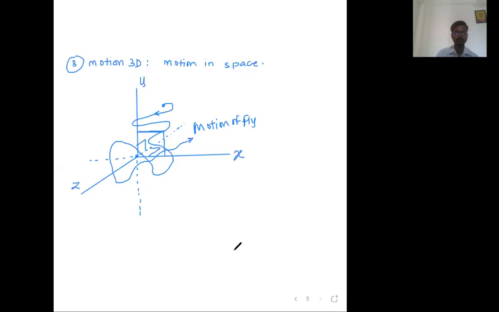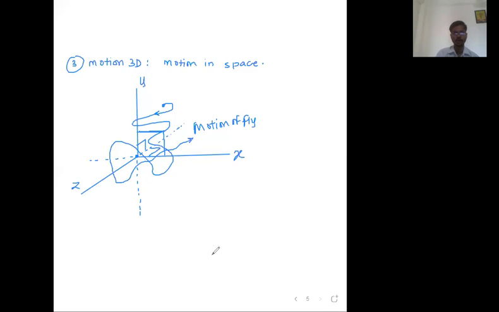Okay, sir. So what are the things we have learned till now? We learned what is the meaning of rest. We learned what is the meaning of motion. We learned rest and motion are relative concepts that depend on the frame of reference. Frame of reference means coordinate system plus clock.